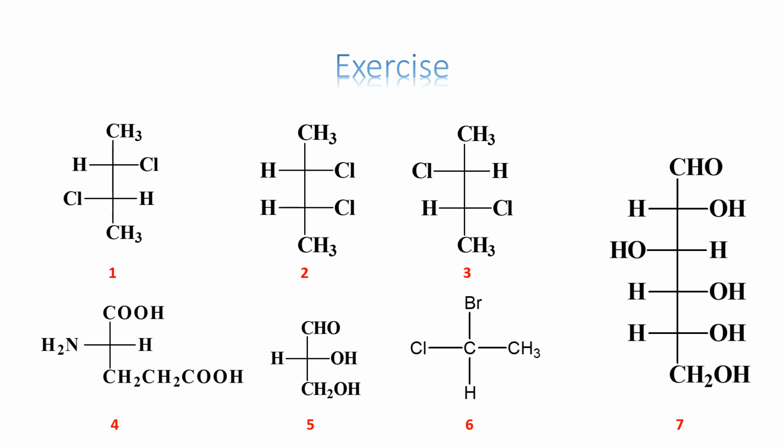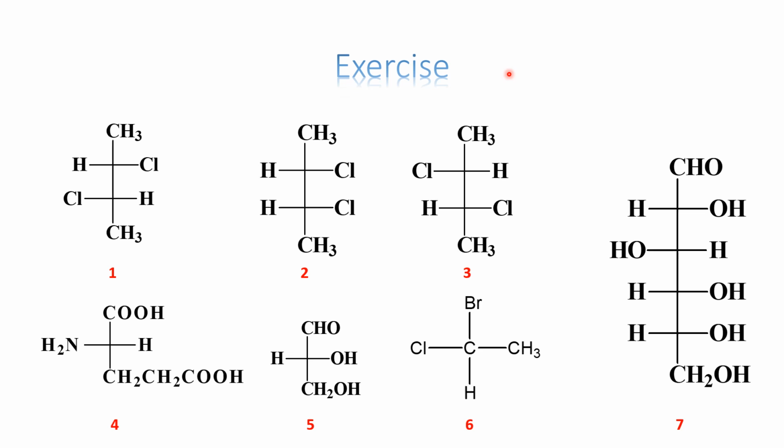So we have seen what is a chiral carbon atom. I want you to find out of these seven compounds which are possessing chiral carbon atoms, and you can write it into the comment section. Also, once you find out which compounds are containing chiral carbon atoms, your next job is how many chiral carbon atoms, as well as whether that compound will be optically active or optically inactive.